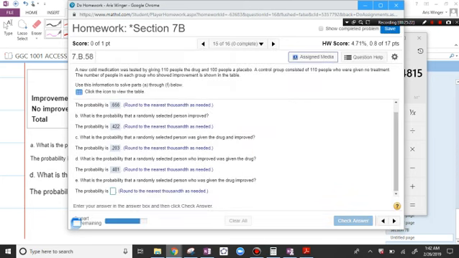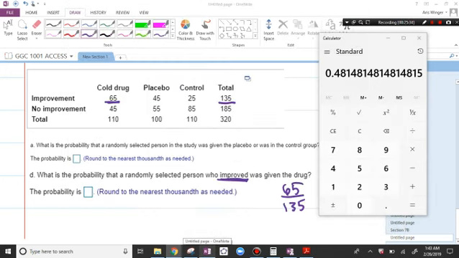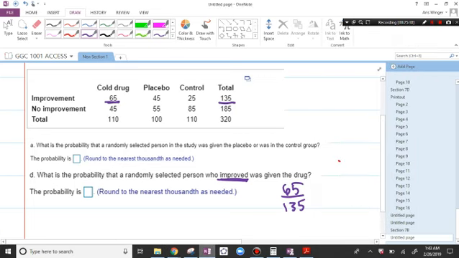What is the probability that a randomly selected person who was given the drug improved? So out of all the people who were given the drug this time, right? So this is out of who was given the drug. 110 people were given the drug, and 65 of those people improved.